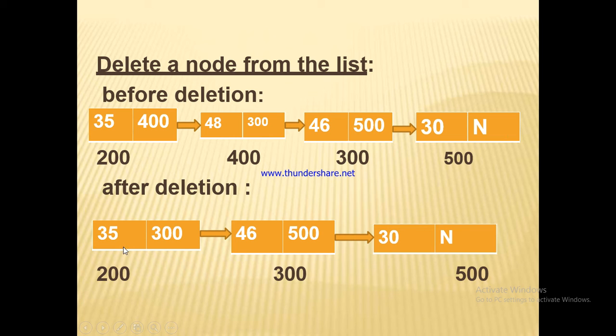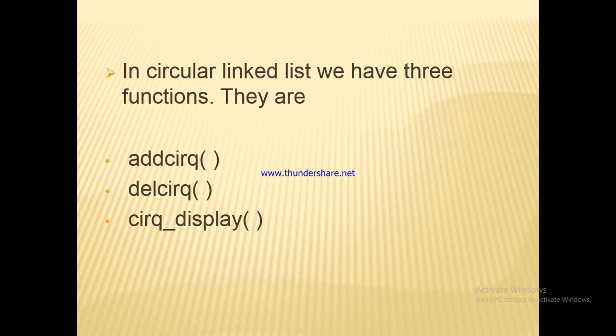After deletion, node 1 contains data item 35 and the address of the next node is 300. In node 2 we have data item 46 and the address of the next node is 500. In the third node we have data item 30 and the address of the next node is n, meaning null. So we can say that after that we don't have any other node.